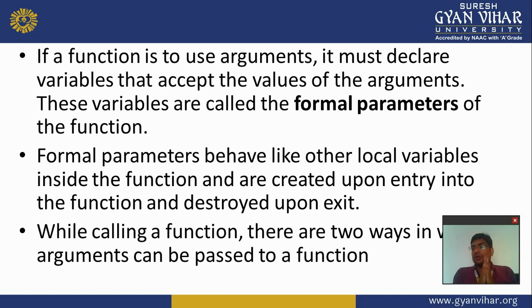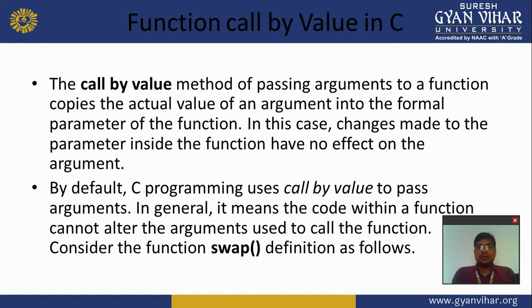While calling a function, there are two ways in which arguments can be passed to a function. When we call a function, we pass the arguments that the function needs. We pass the value of any variable to the function in two ways: the first is function call by value, and the second is function call by reference or address. So first we discuss the call by value method.